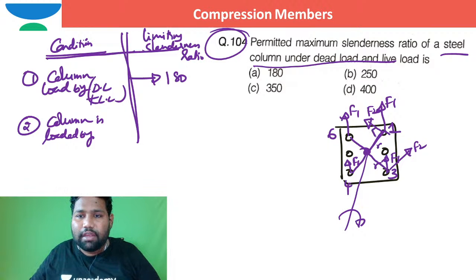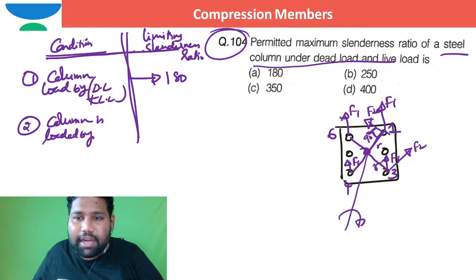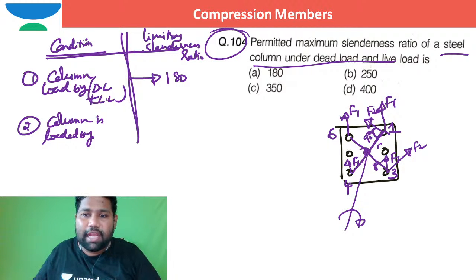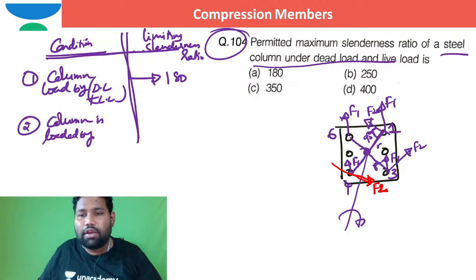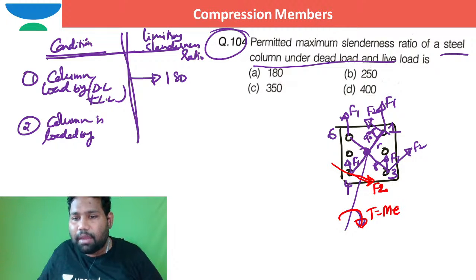The angle between F2 and this radial direction is 90 degrees. Similarly, for this line, I can definitely say it should be directed anti-clockwise now. So if this is the line, this F2 should be going in this way, so that it is trying to rotate in anti-clockwise fashion, which is opposing the applied torsional moment. T is equal to P into E, which is equal to M, right?